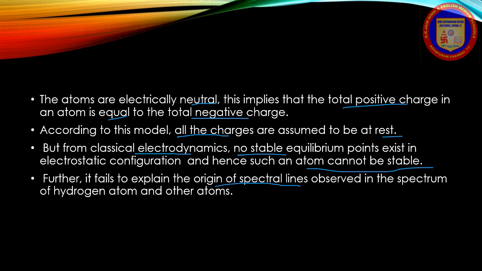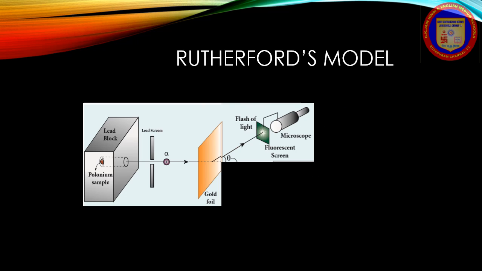Next is the Rutherford model. Here is the picture given. In 1911, Geiger and Marsden did a remarkable experiment based on the advice of their teacher Rutherford, which is known as the scattering of alpha particles by gold foil. The experimental arrangement is shown here. A source of alpha particles, that is a polonium sample, which is a radioactive material, is placed inside a thick lead box with a fine hole, that is pointed out in the diagram.